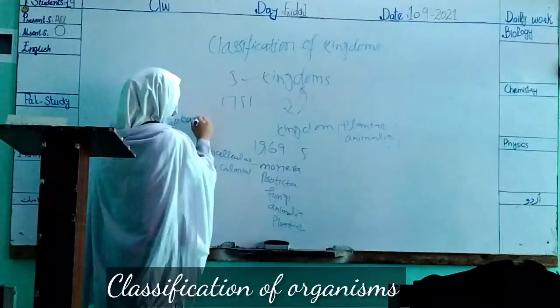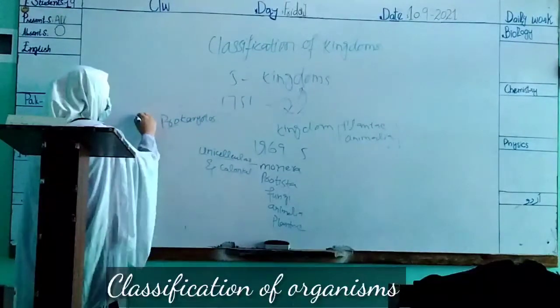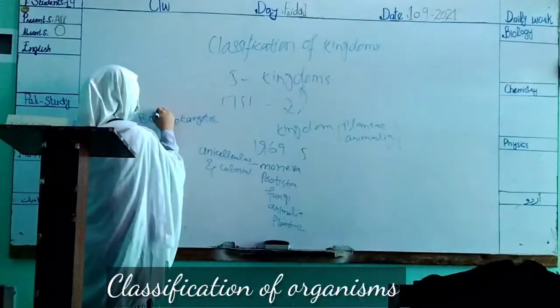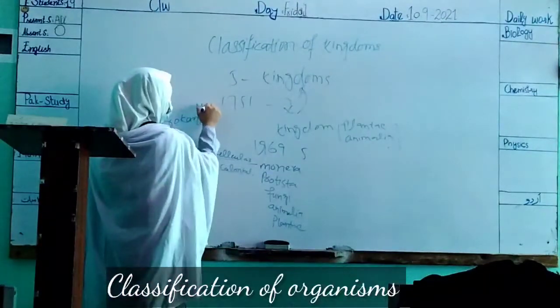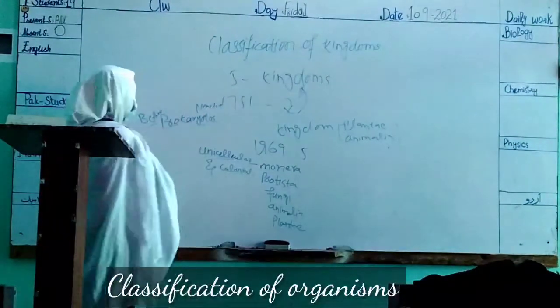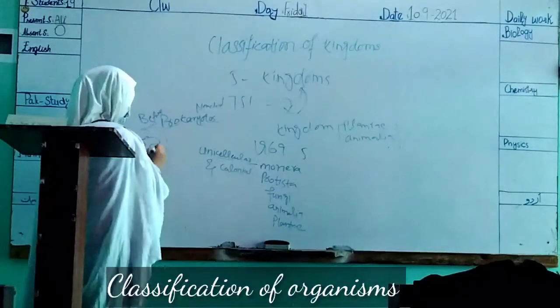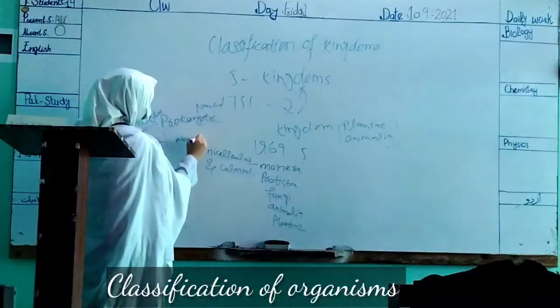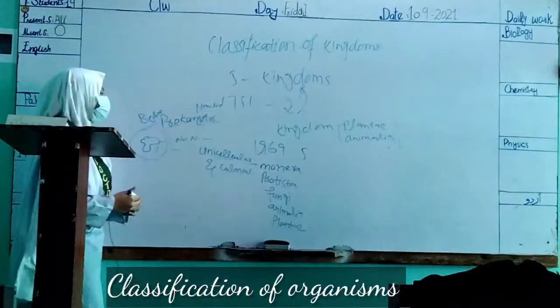What is a prokaryote? Pro means before, and karyon means nucleus. So before nucleus means there is no nuclear membrane around it, and the organelles are also absent in it.